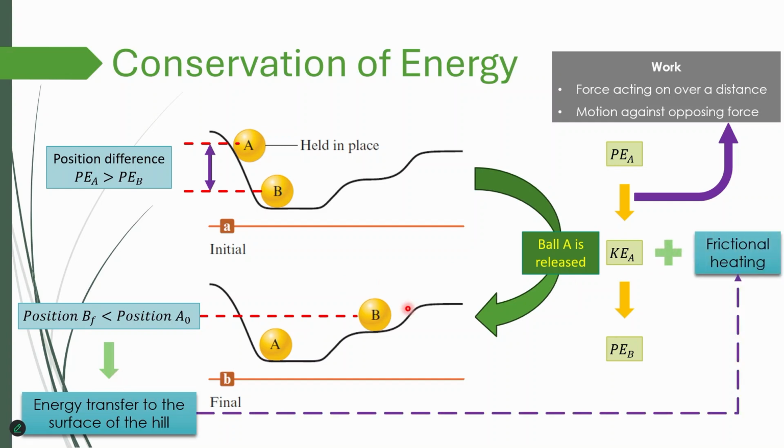Okay, so in that sense, energy is not lost. We can account for the whole transformation of energy. There is no amount of energy that is lost and we don't know the reason why. We always know that energy is transferred through work and also heat, and there's no destruction or creation of new energy. And also the temperature of the hill increases very slightly as the ball rolls down. That increase is extremely negligible, but the friction happens and the temperature increase due to friction is also observed.